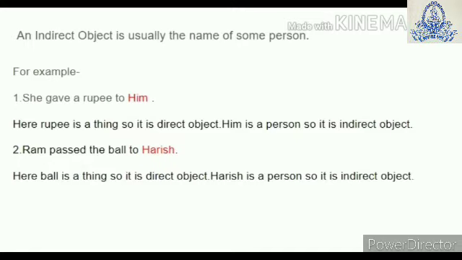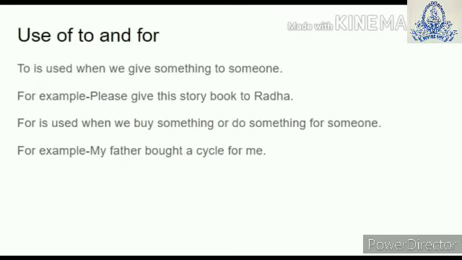Now let us learn the use of to and for. To is used when we give something to someone. For example, please give this storybook to Radha. And for is used when we buy something or do something for someone. For example, my father bought a cycle for me.